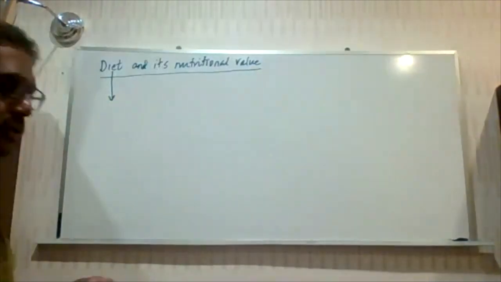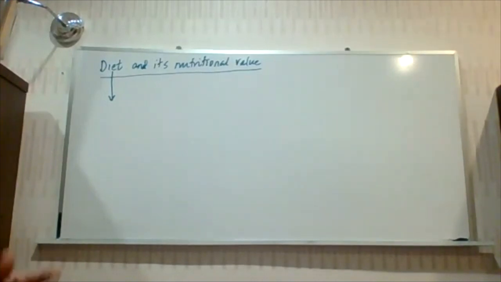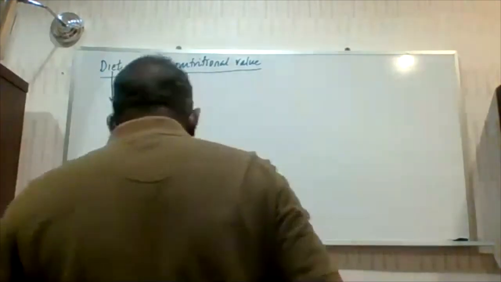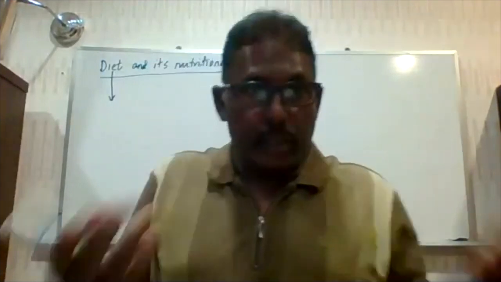So what constitutes diet? When you tell somebody diet, what are you saying?